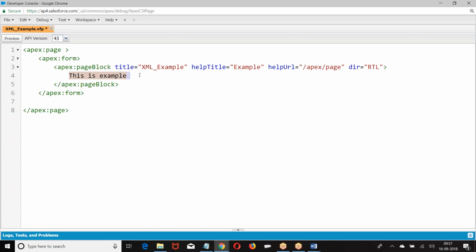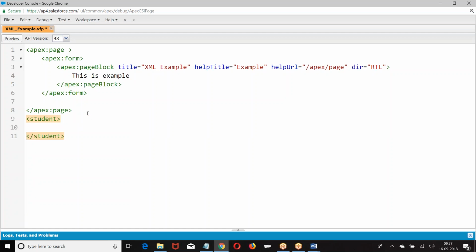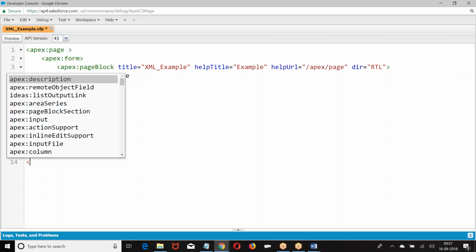So what, we have namespace. When you have a namespace here, to remove the conflict of the naming, now let us say I have student. Now I have employee.